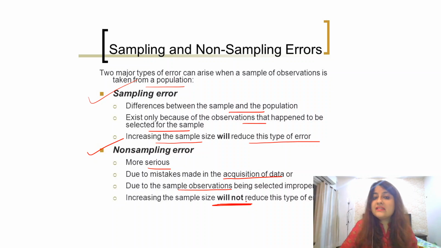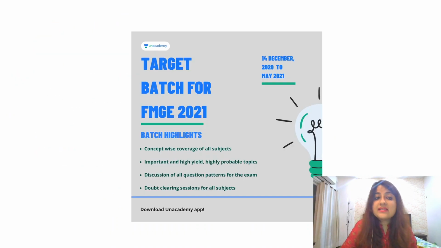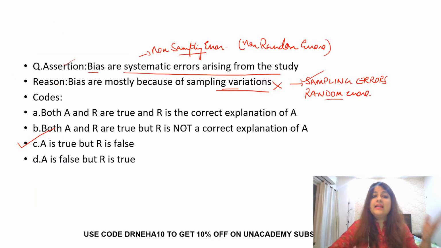Let's go back to these questions once again and try to understand them. The first one was bias or systematic errors arising from this study. Exactly correct, it's a non-sampling error or non-random error. But are they because of sampling variation? No. This was asked in the AIIMS paper 1. They are not because of sampling variations. They are because of faulty techniques, errors in data collection, the questionnaire, or the type of analysis.